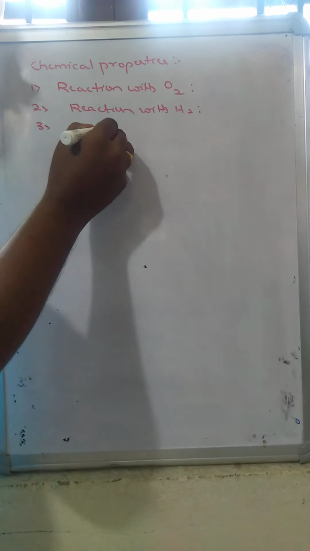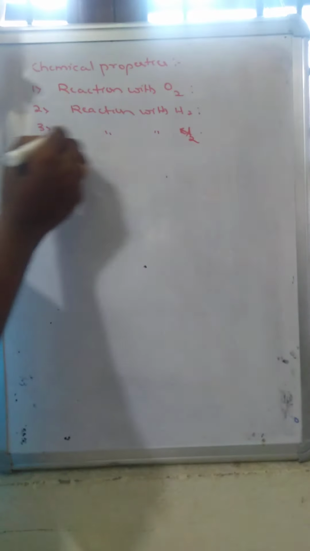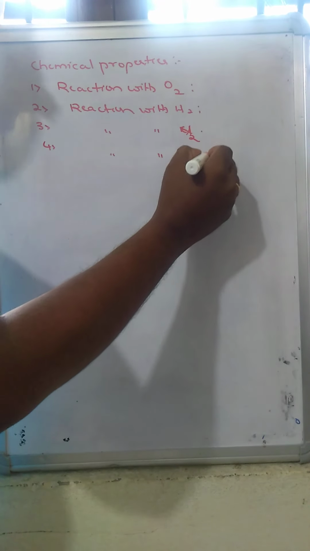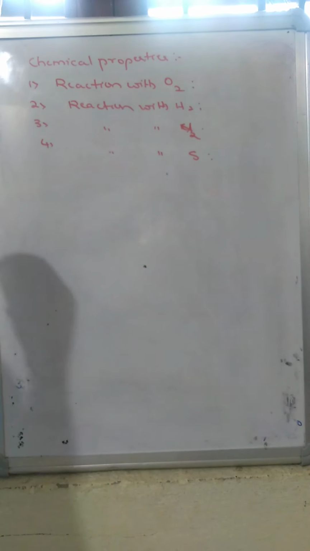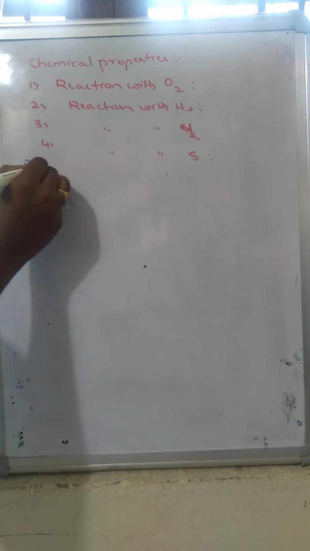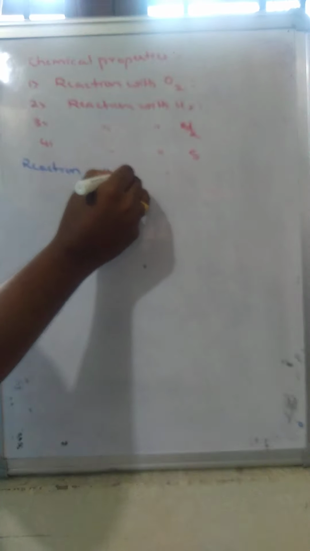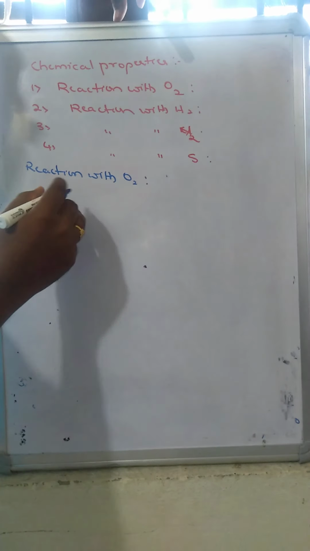Third one we will call reaction with halogens. And fourth one, reaction with sulfur. We will see the first chemical property, the reaction with oxygen. The 15th group of elements will form various types of oxides.